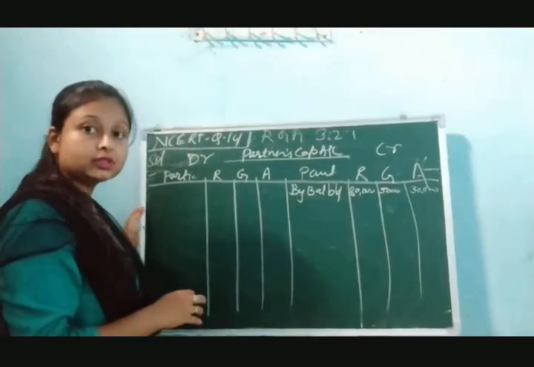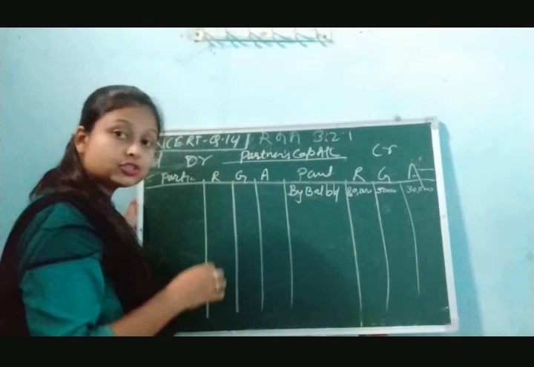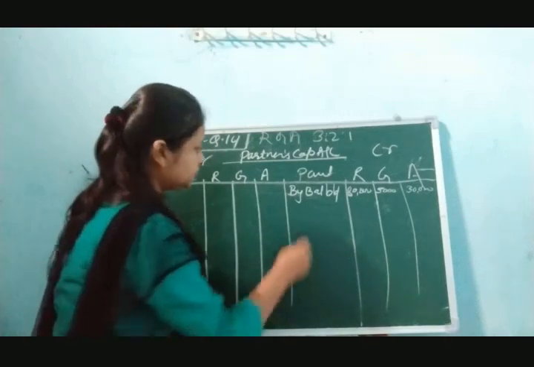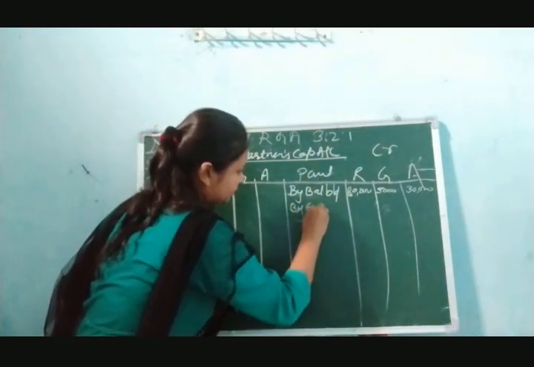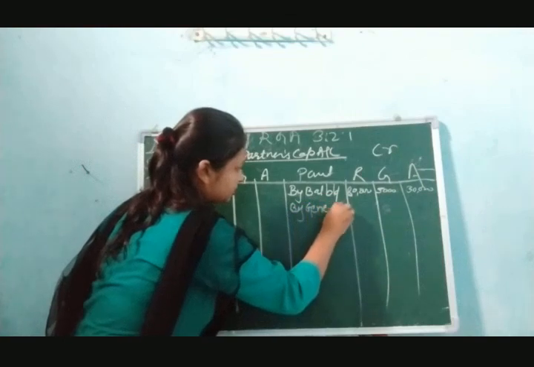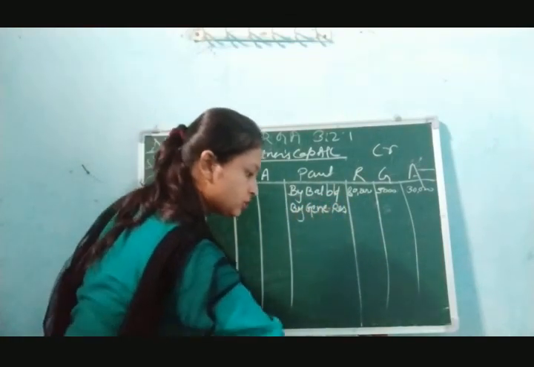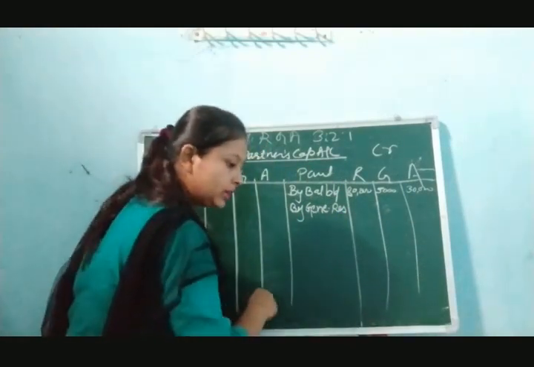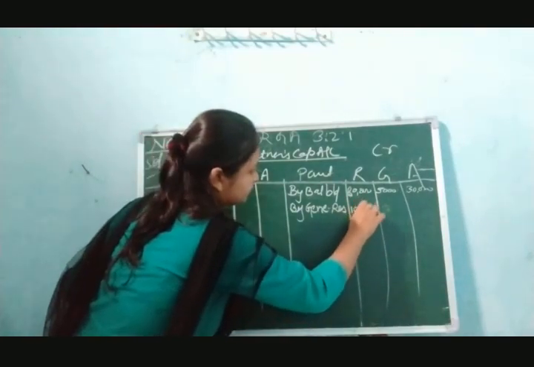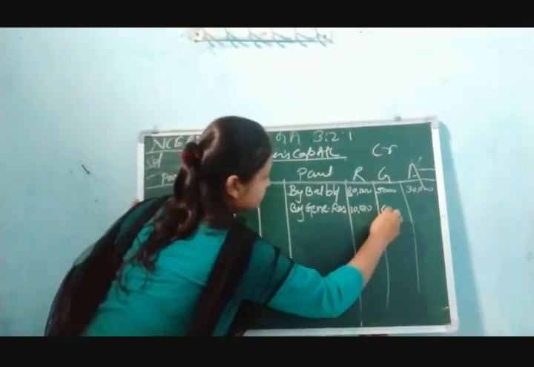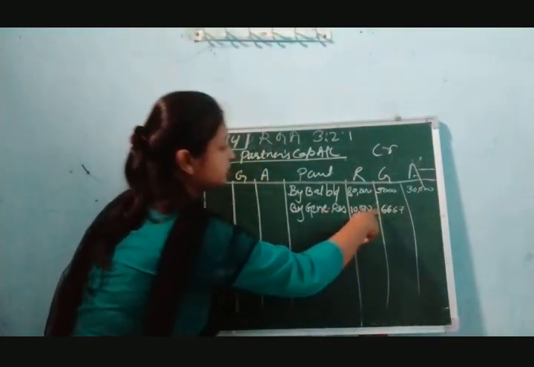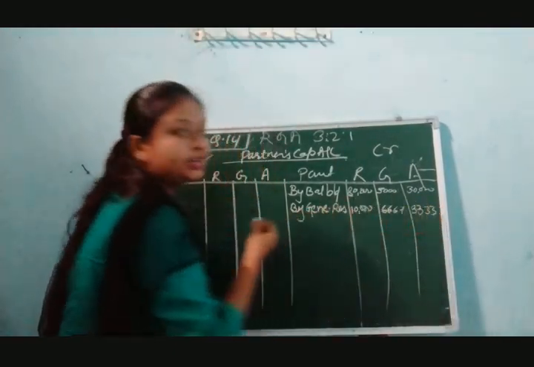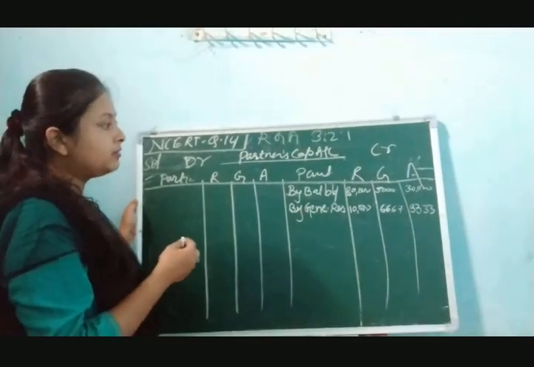Okay, so these all three amounts we are going to write down first. After that we have to mention all the distributable things that we have to divide in the partners' capital account. So here general reserve is there. We are going to distribute that general reserve. The amount is given as 20,000 rupees. That 20,000 we have to distribute in their profit sharing ratio, that is 3:2:1. So the amount will come 10,000, then 6,667 as a round figure, and 3,333 the next. Okay, now these two things we have distributed to the partners.